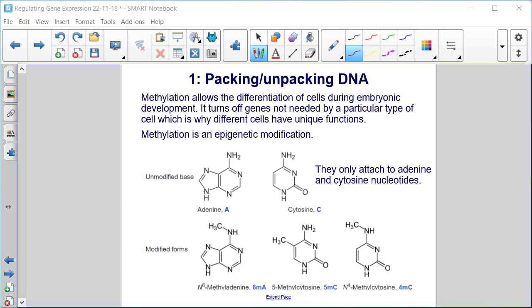Methylation allows the differentiation of cells during embryonic development. It turns off genes not needed by a particular type of cell, which is why different cells have unique functions. Methylation is an epigenetic modification.